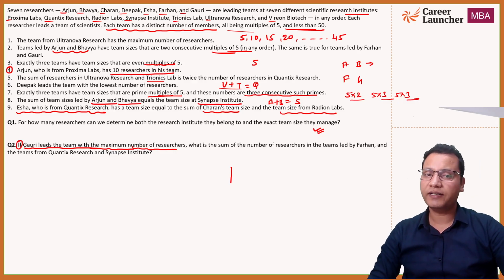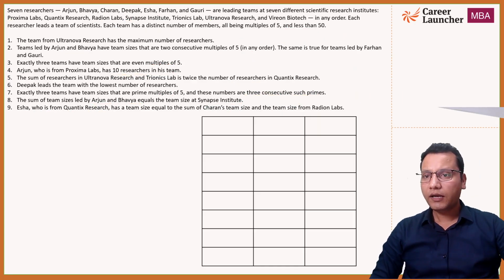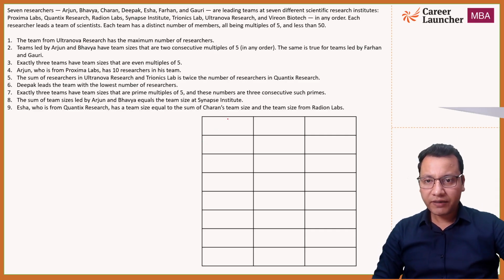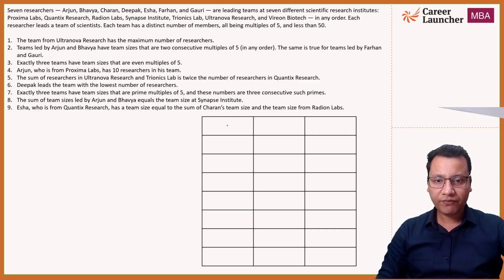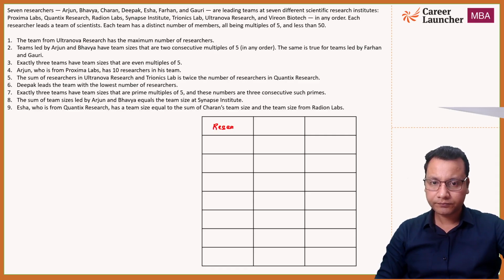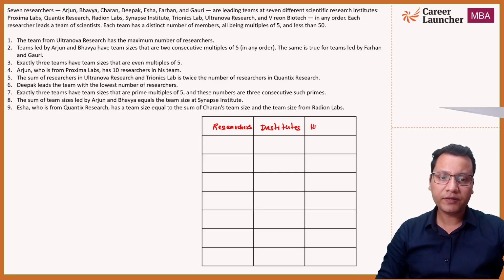Now let's try to solve the set. First of all, whatever data we have, let's quickly fill it in a table. So we have researchers and their institute and the number of members.